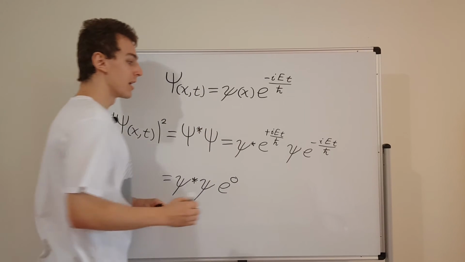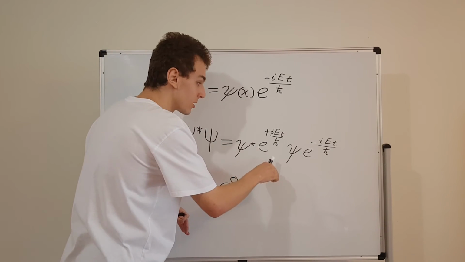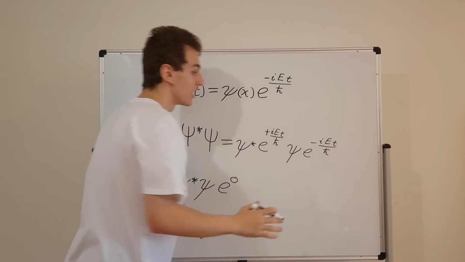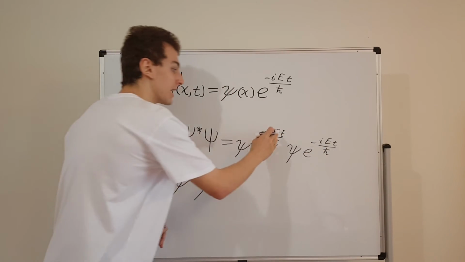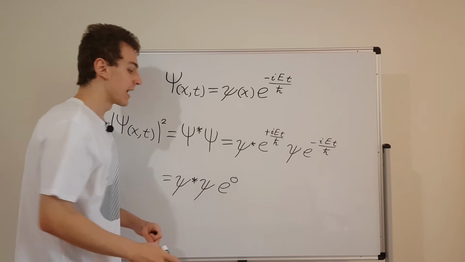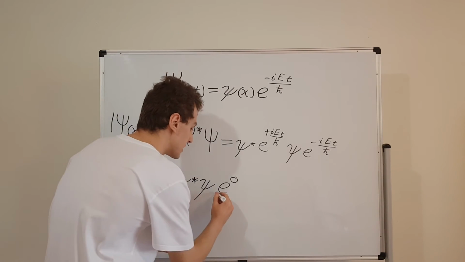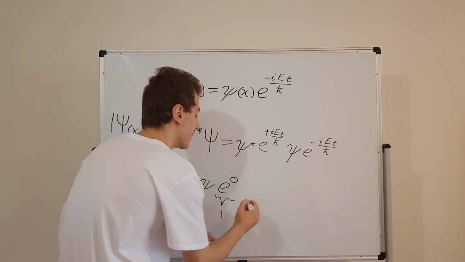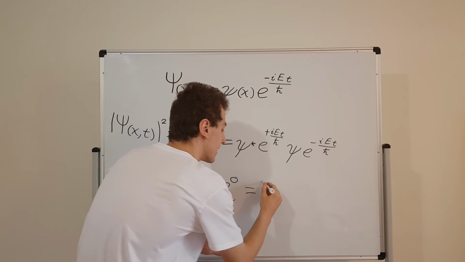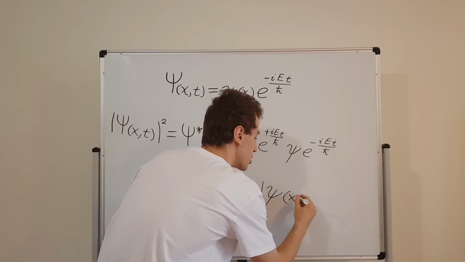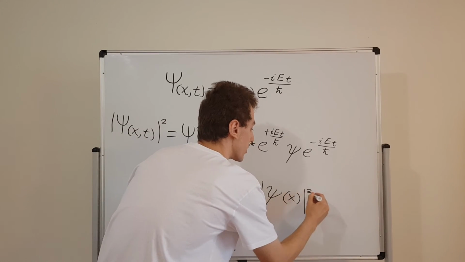Why is it 0? Using exponent laws, you can add these two exponents together, and because they just differ by a sign, they add together to give 0. And e to the 0 is just equal to 1. So this just turns into 1. And that means we just get the absolute value of little psi, which just depends on x, all squared.